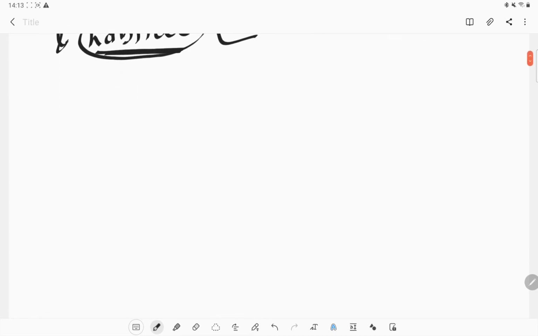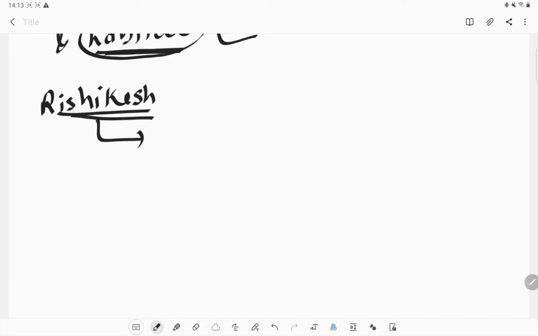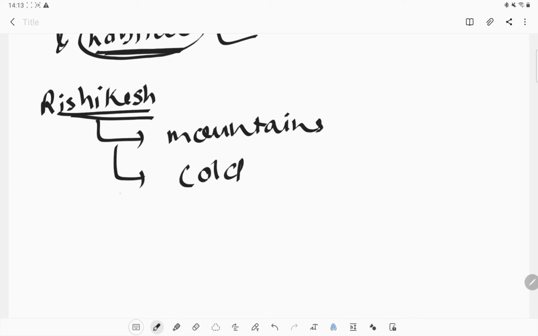Okay, like if we take an example of Rishikesh. If you have gone on a trip to Rishikesh, what must you have seen? Some mountains, and the climate will be cold. And trees, you must have seen some oak trees.